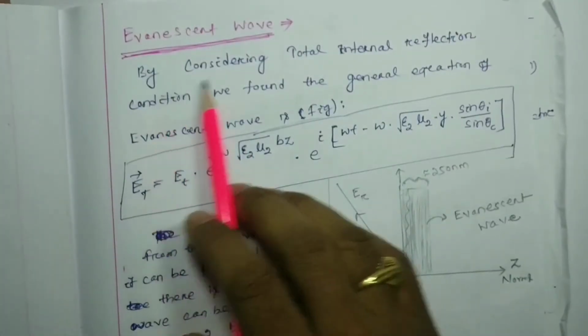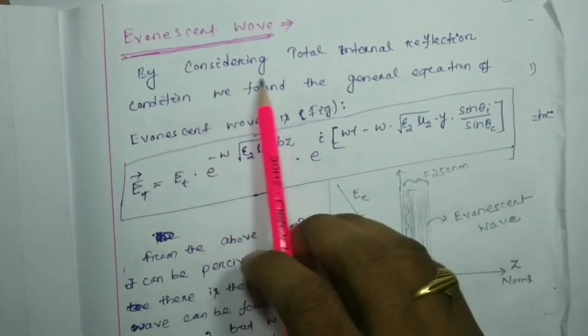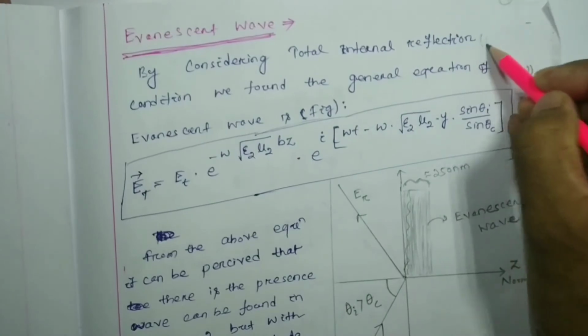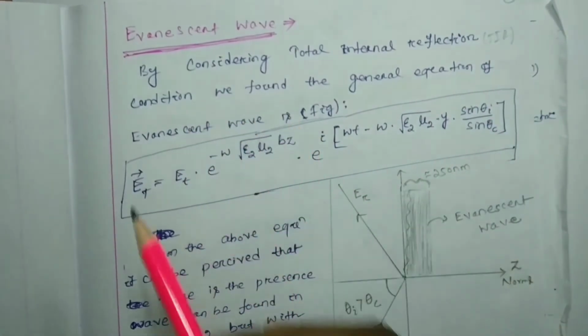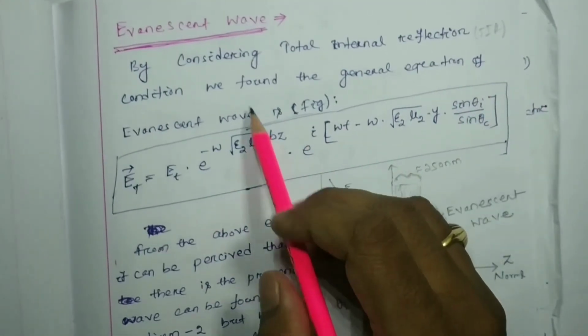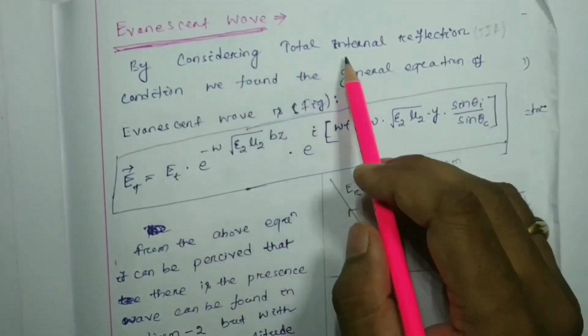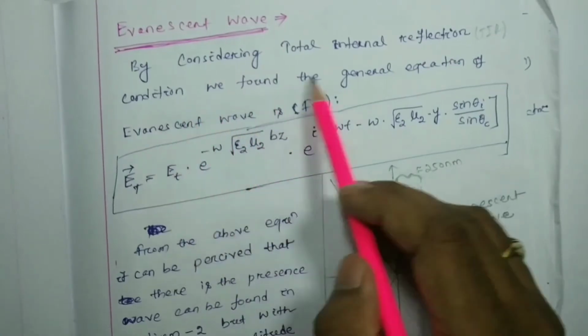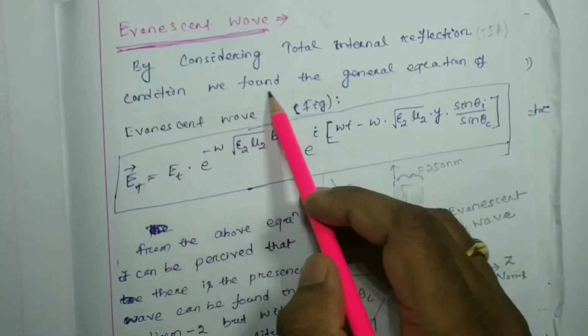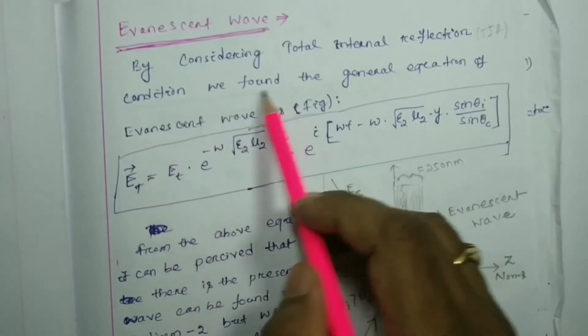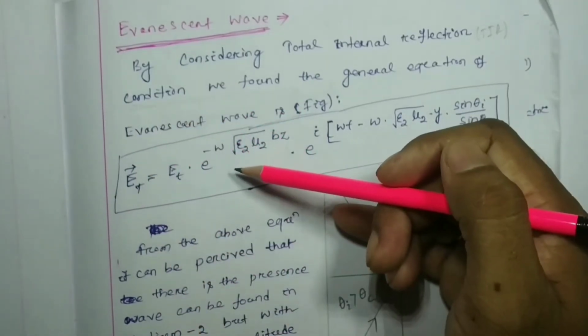Here I have written that by considering total internal reflection, we found the general equation of evanescent wave. In the exam you should not write these things, because this is your running note.